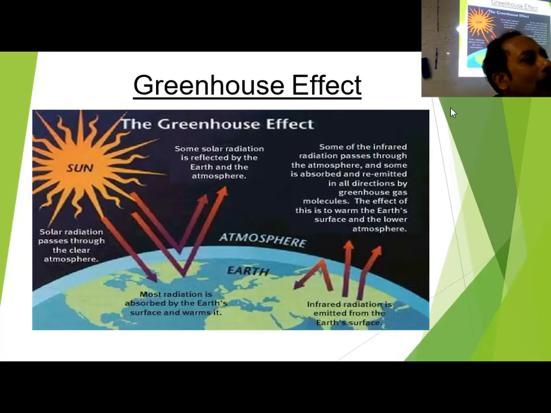Greenhouse effect. Why do we call it greenhouse? Because there are some glass-made rooms. Have you ever been to Darjeeling or Kalimpong, Kurseong? There are some glass-made rooms. They are called orchid houses.